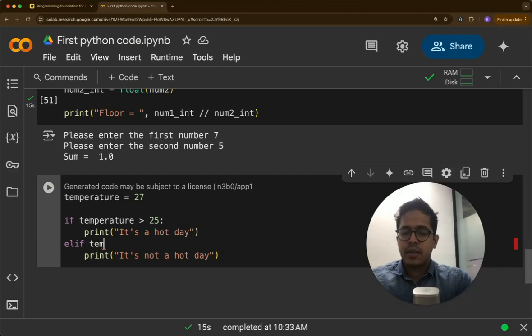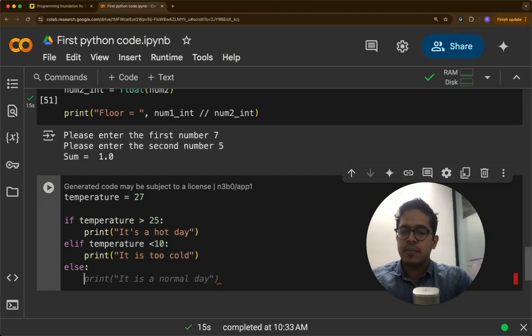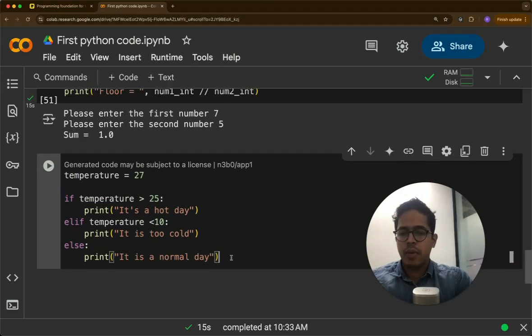Elif temperature less than 10. So if it is greater than 25, it's hot. Less than 10, it is too cold. And else, meaning if temperature is between 10 and 25. So see, whenever there is an if statement with a condition, there should be a colon. There should be a colon here. Else colon, print it's a normal day.